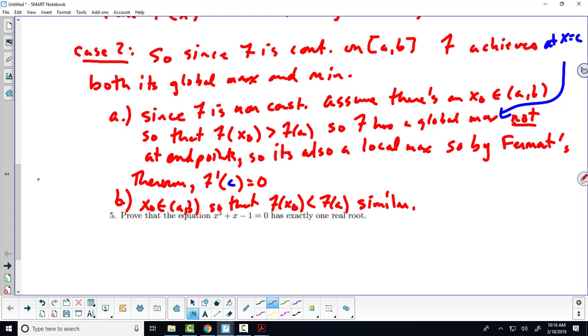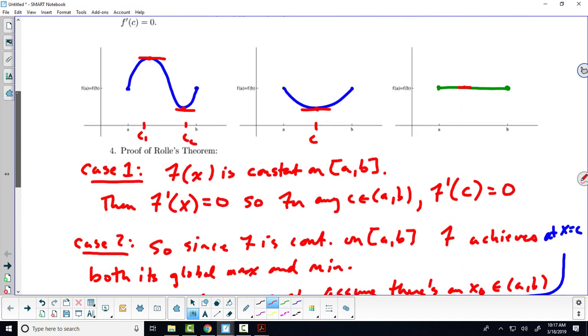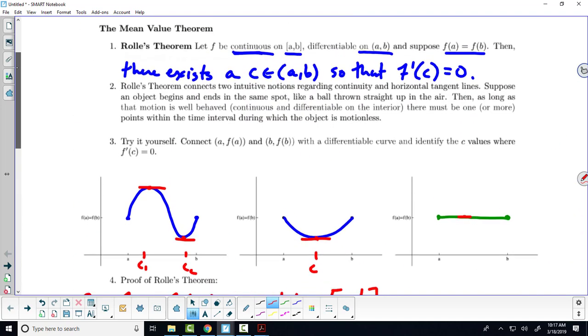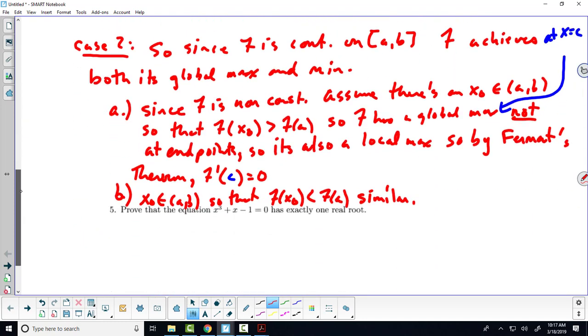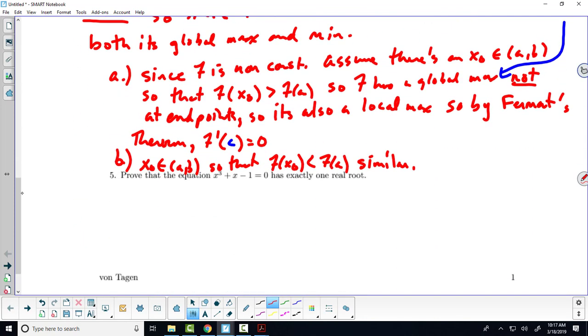If it's risen, then the global max can't be at the endpoints. The global max would have to be on the interior. Well, if it's on the interior, then it's also a local max. That, added with the condition that it must be differentiable, allows us to invoke Fermat's theorem, which then says we've got a place where we've got a horizontal tangent line.